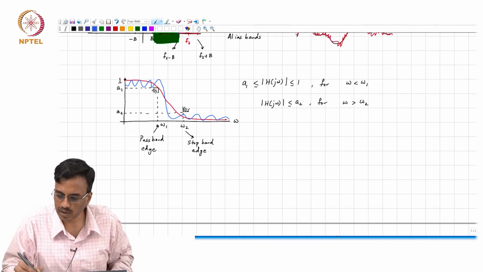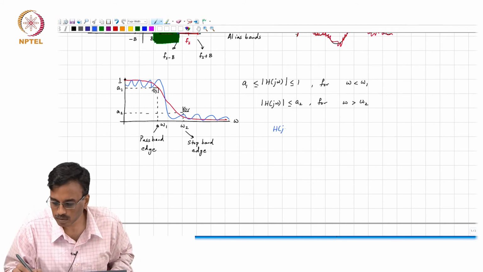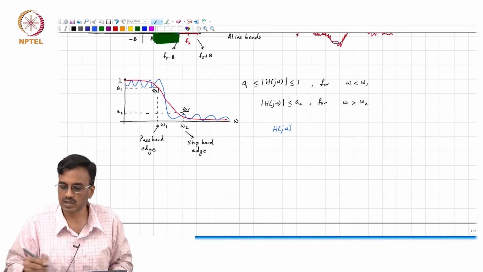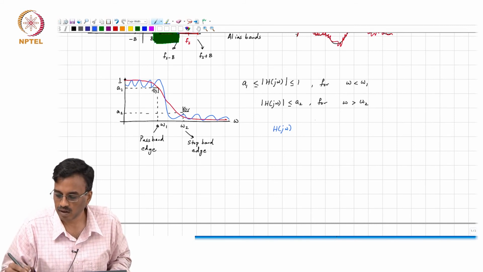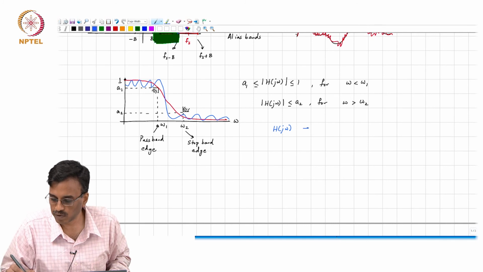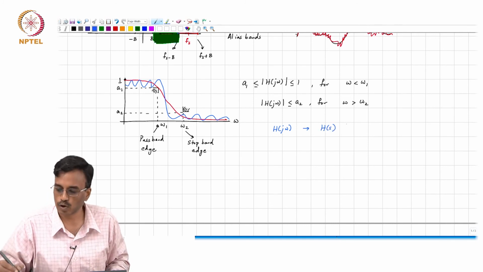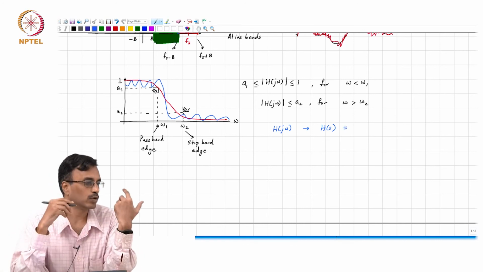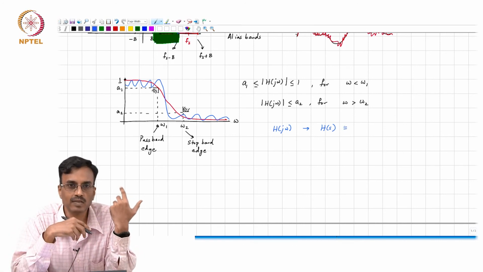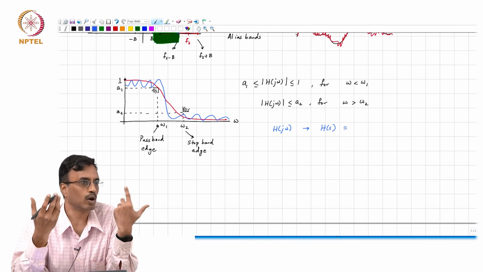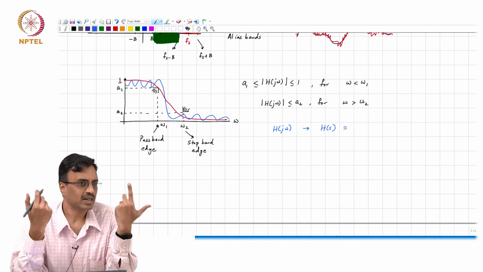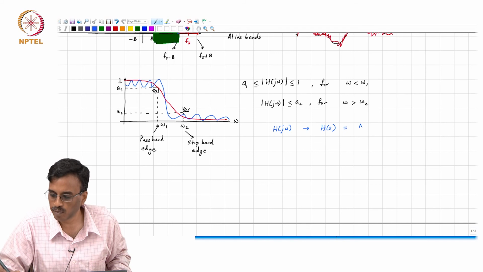So H of j omega corresponds to the frequency response of a transfer function H of s, right? And this H of s, because it consists of only resistors, capacitors, and inductors, must be a ratio of polynomials in s because we're using lumped circuits.